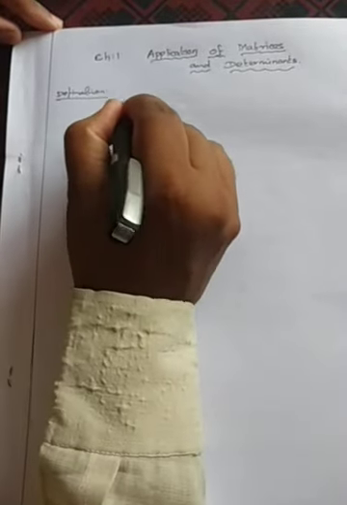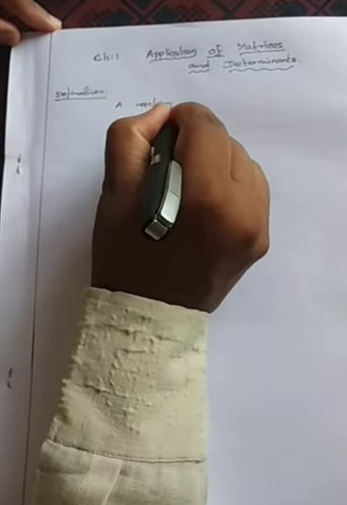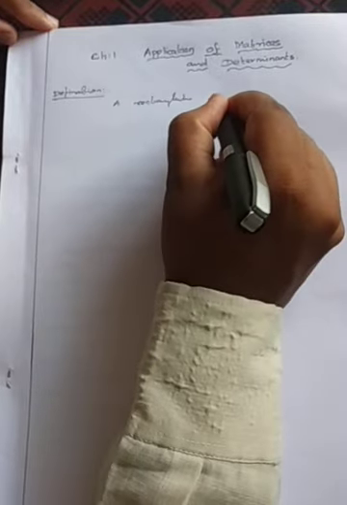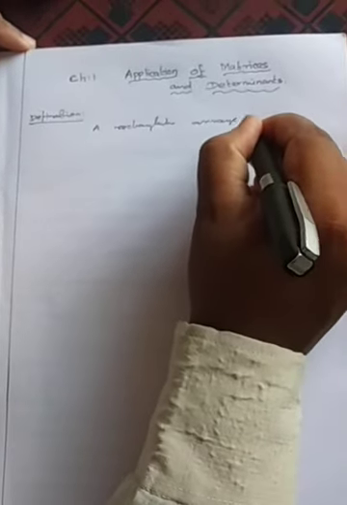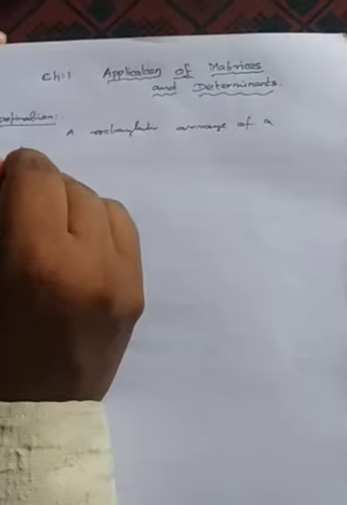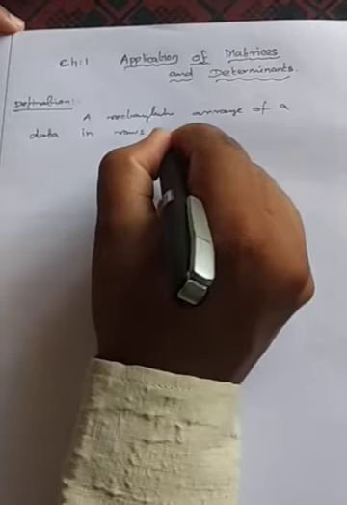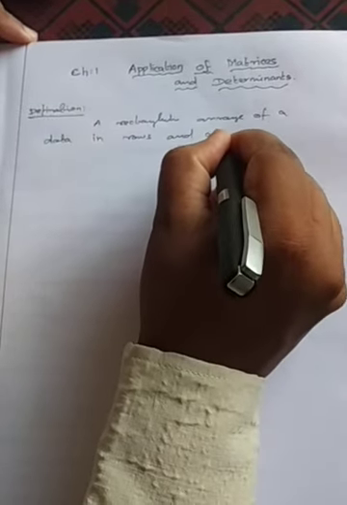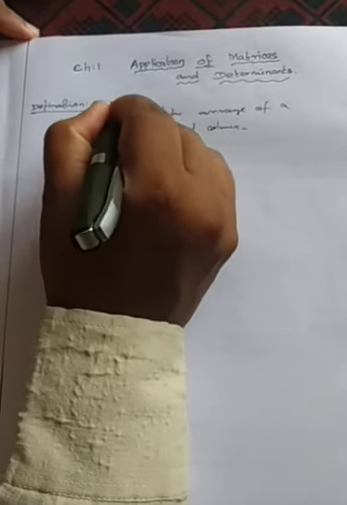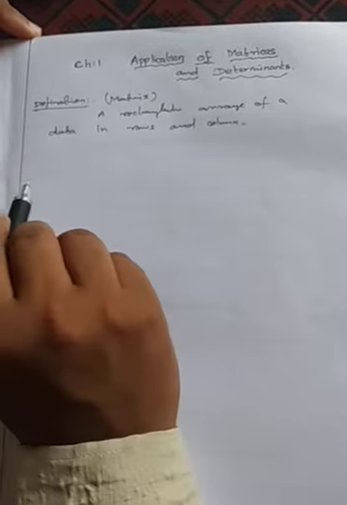A rectangular arrangement of data in rows and columns. That is the basic definition of a matrix. If you arrange the data in rows and columns, then it will become a matrix.